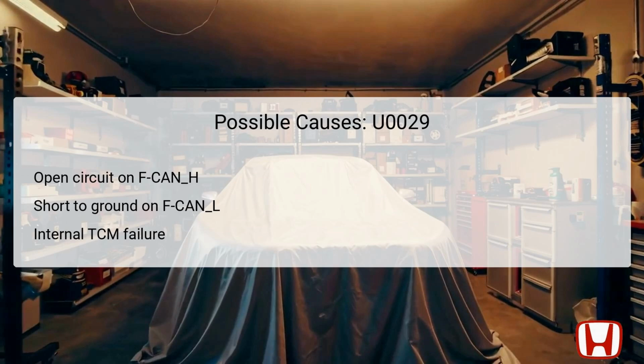The mention of TCM internal circuit failure points to potential issues within the module itself, which could be due to electronic malfunctions or damage from external factors such as moisture or heat. Understanding these potential failures is crucial, as resolving any of these issues is imperative to restoring proper FCAN functionality. Identifying and troubleshooting these faults entails careful inspection of wiring, use of diagnostic tools, and possibly replacement of components.